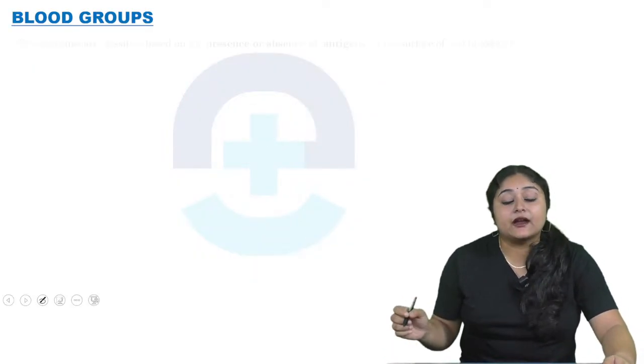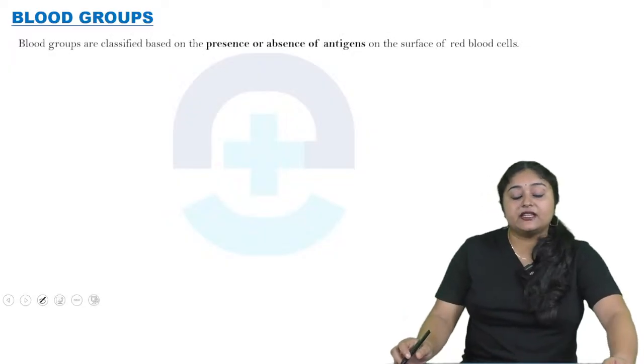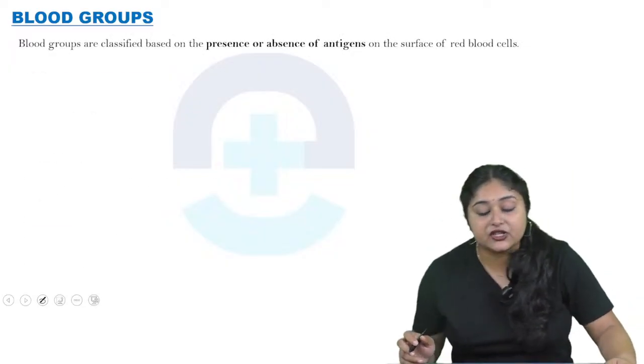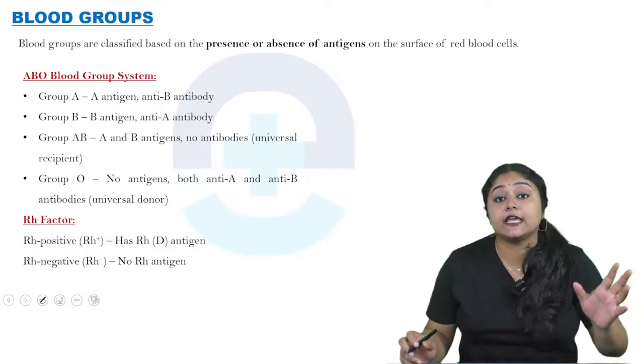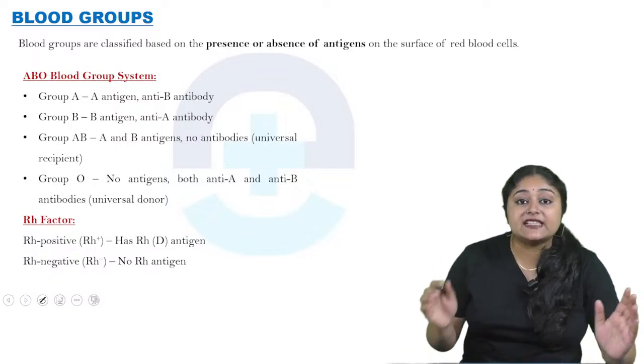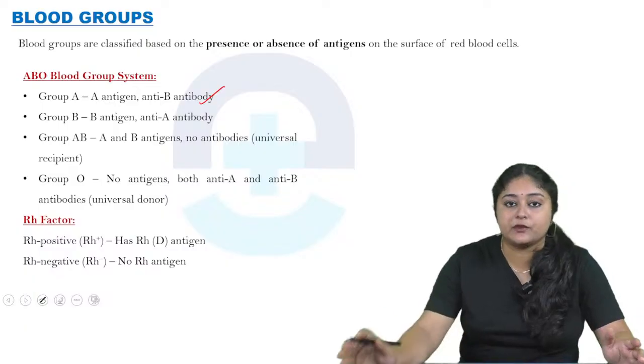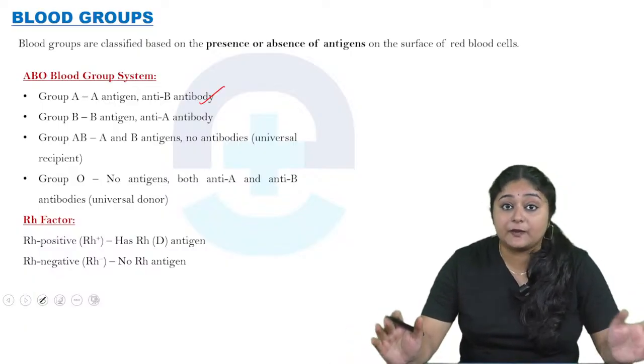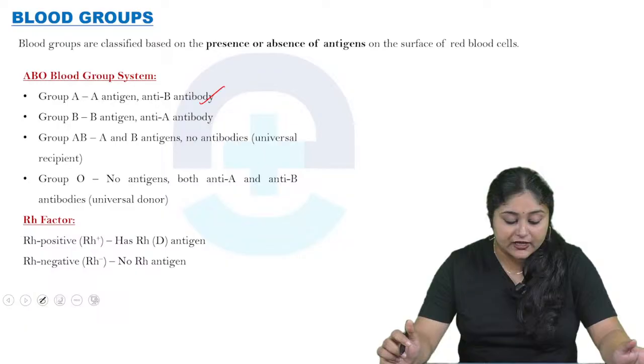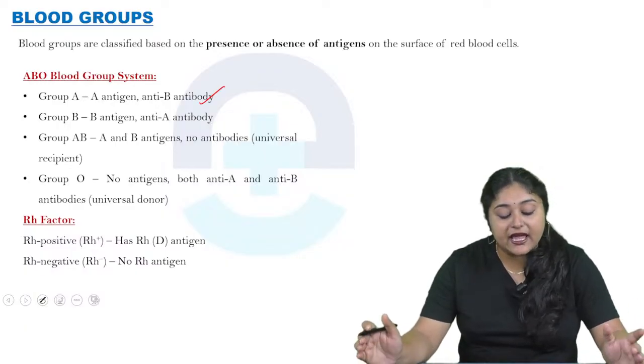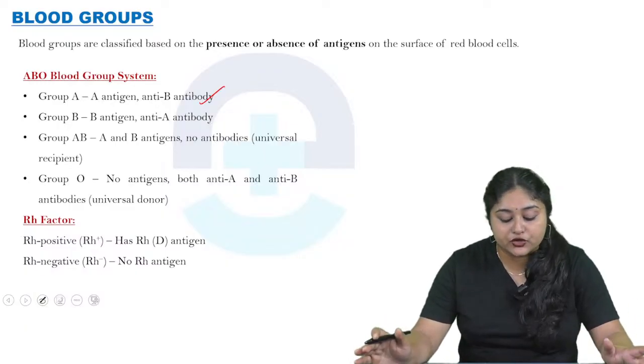Now come to the blood groups. Blood groups are classified by the presence or absence of antigens on the surface of the RBC. First is the ABO blood group. Group A means A antigen and B antibody should be present. Group B means B antigen and A antibody should be present. Group AB means A and B antigens should be present but no antibodies.